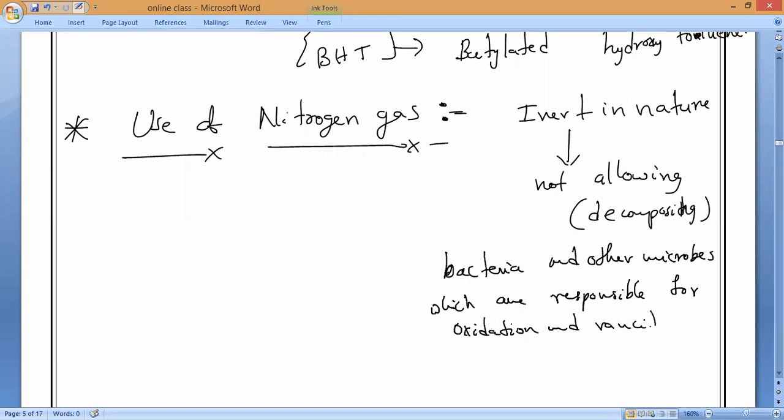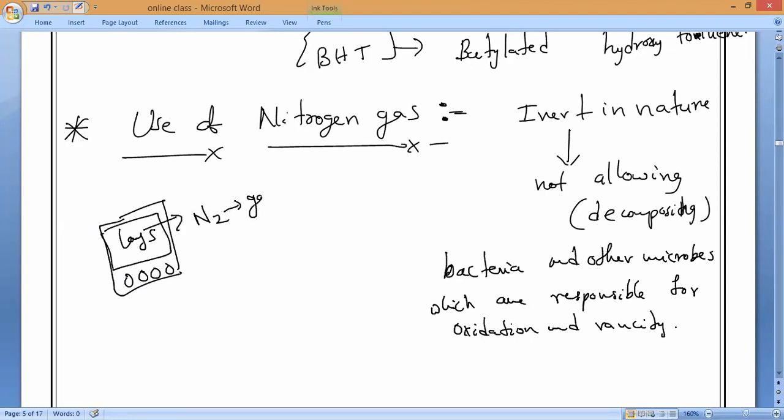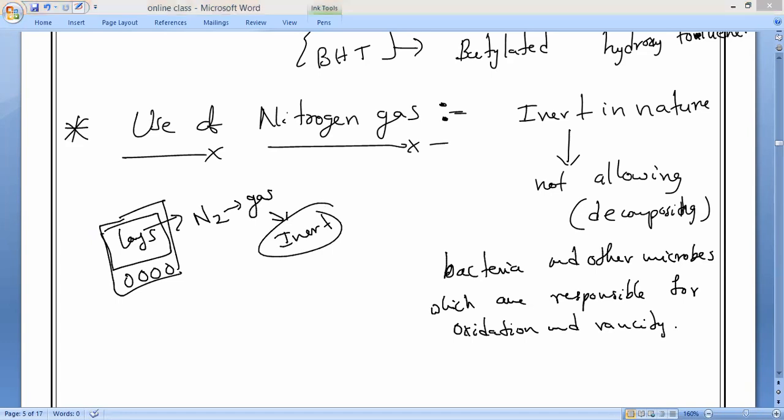Oxidation and rancidity. That is why, with Lay's chips, you will see very little quantity and the rest of the packet is filled with what, guys? This whole area is filled with what? Nitrogen gas. Nitrogen gas is an inert gas, so it will not react with the chips, and it will never allow the chips to react with oxygen or microbes and spoil. That is why we use nitrogen gas.